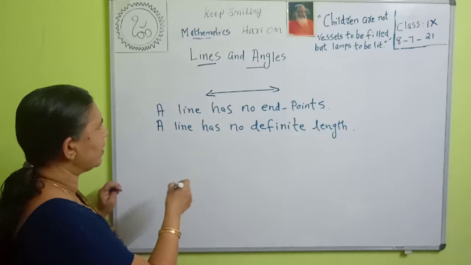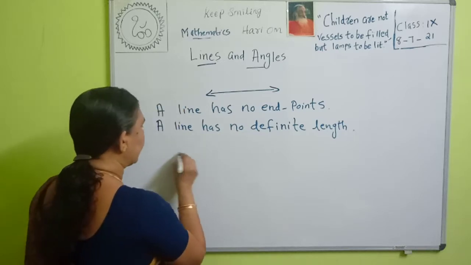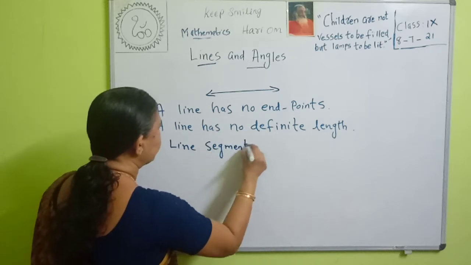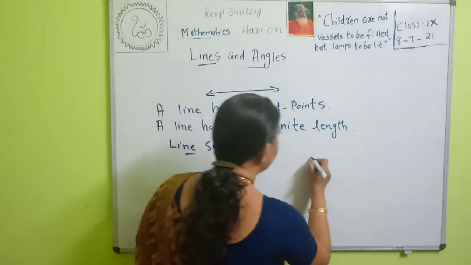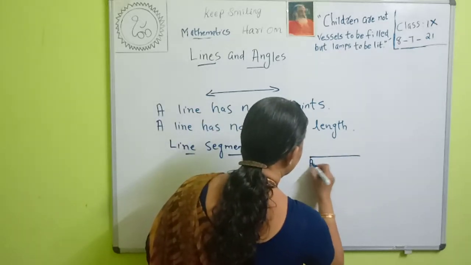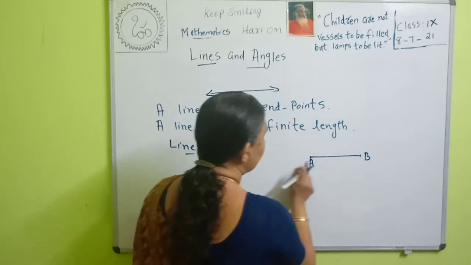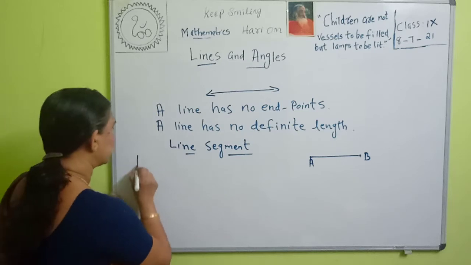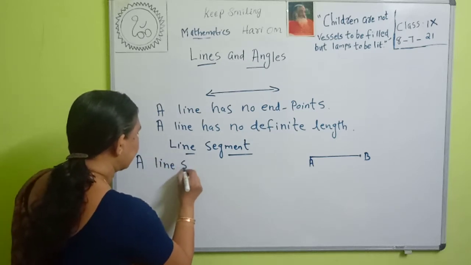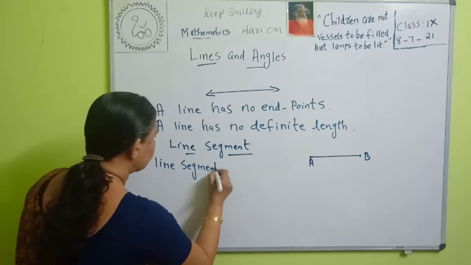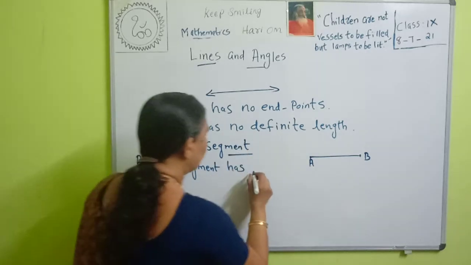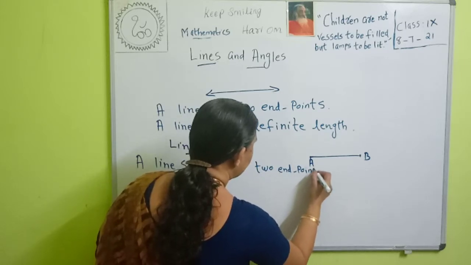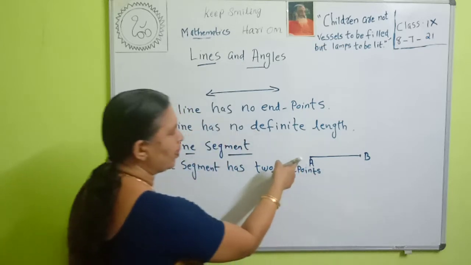Then what do you mean by a line segment? What is the difference between a line and a line segment? This is a line segment AB. It starts from A and ends at B, so it has two endpoints. A line segment has two endpoints. What are the endpoints? A and B.